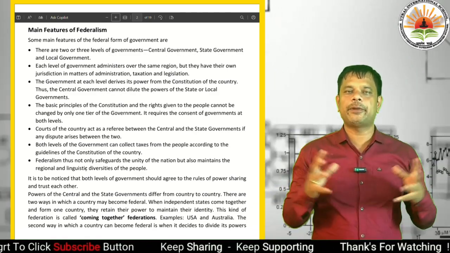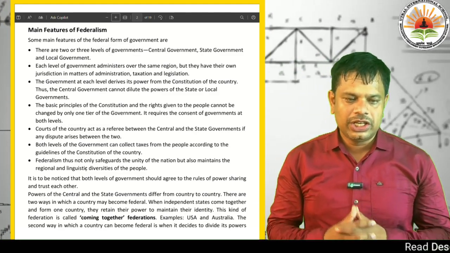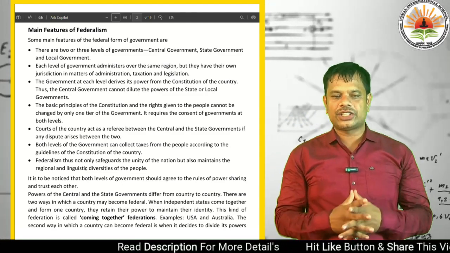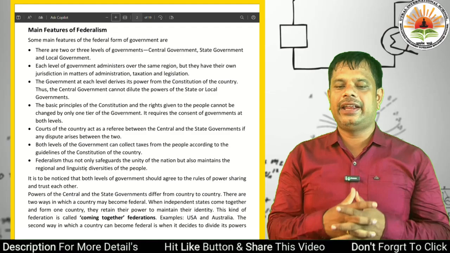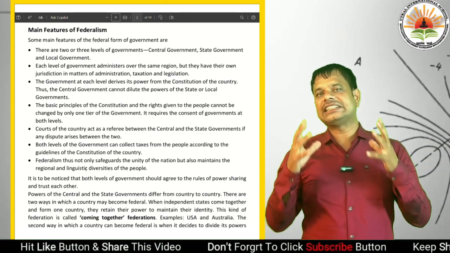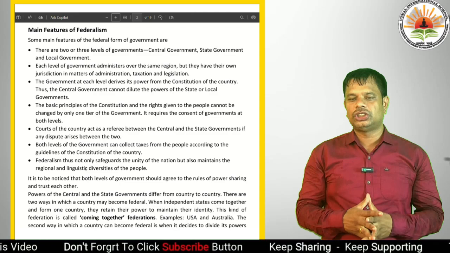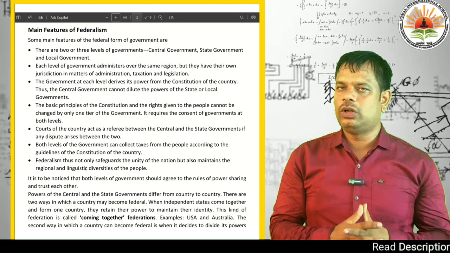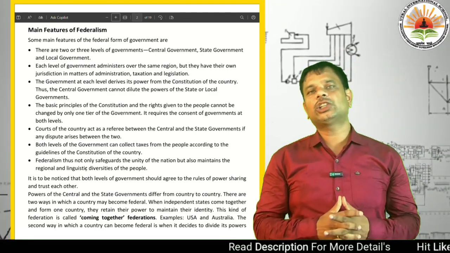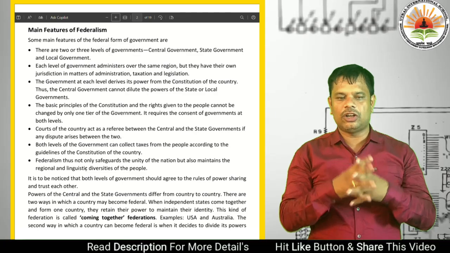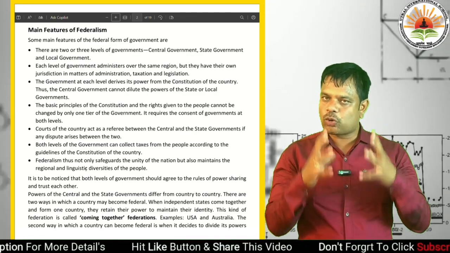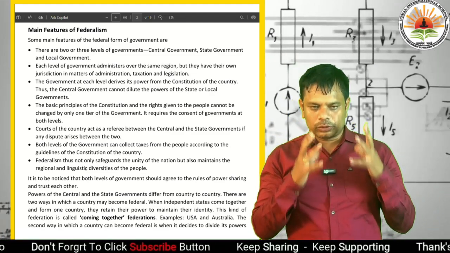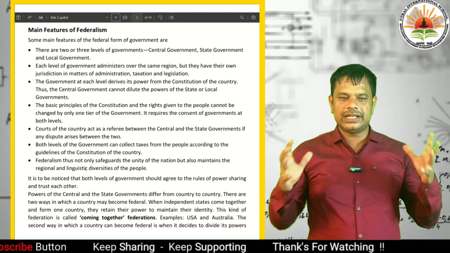Another main feature of a federal government is the courts of the country. There is a court to review the laws and act as a referee between the central and the state government. If a dispute arises between the state government and the central government, the court judges and negotiates the dispute between the two.